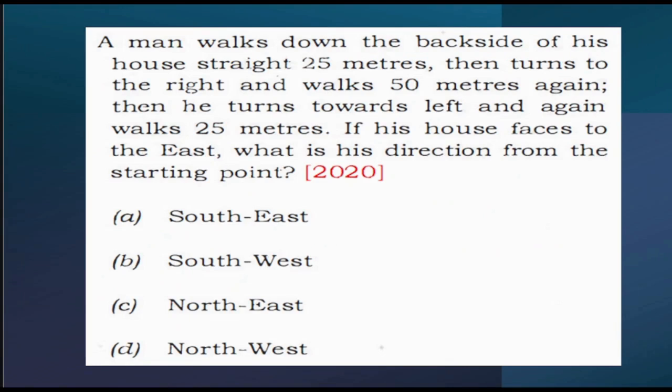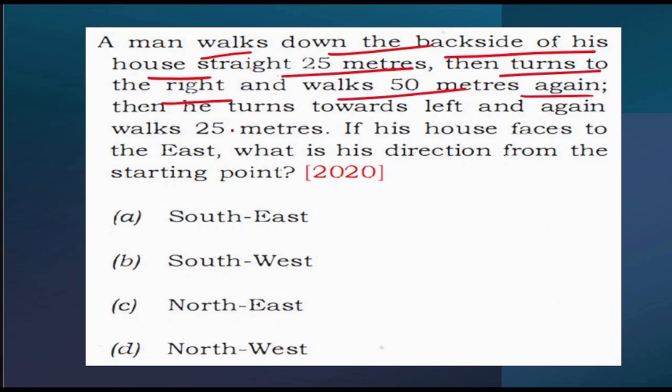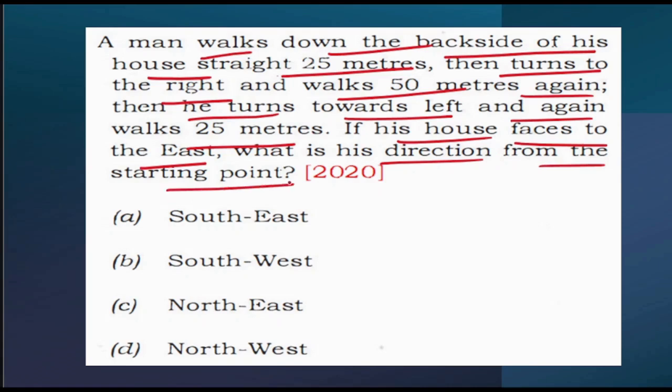This particular question came in 2020. The question is saying that a man walks down the backside of his house straight 25 meters. Then turns to the right and walks 50 meters again. Then he turns towards left and again walks 25 meters. If his house faces to the east, what is his direction from the starting point?